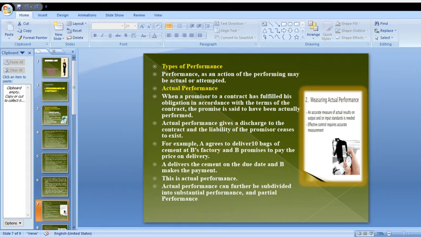A completed his duty and B also completed his duty, all obligations promised in the contract, so it is called actual performance. And actual performance can further be subdivided into substantial performance and partial performance.